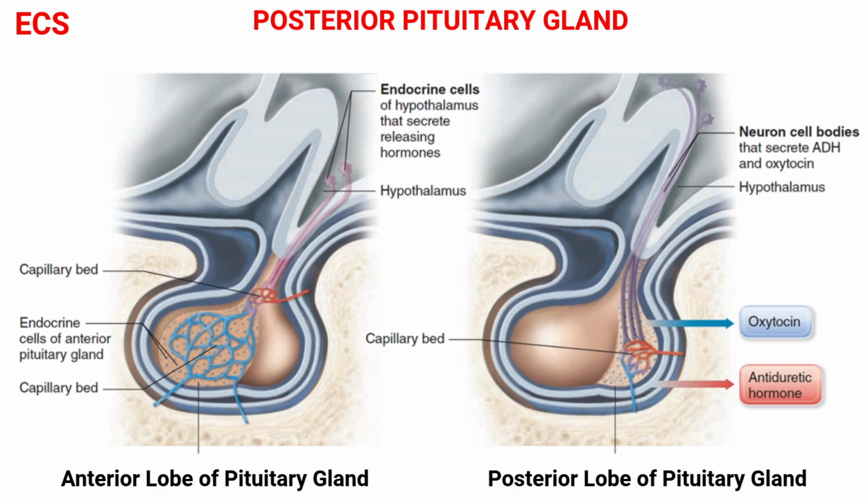Although these two hormones are technically made in the hypothalamus, they are referred to as posterior pituitary hormones because they are released from the posterior pituitary gland. Antidiuretic hormone prevents water loss in the body by increasing the reuptake of water in the kidneys and reducing blood flow to sweat glands. Oxytocin triggers uterine contractions during childbirth and the release of milk during breastfeeding.